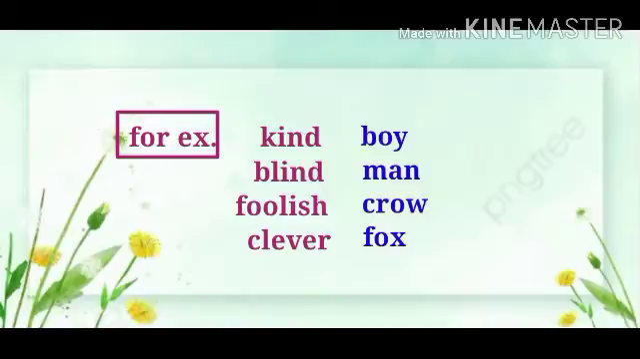Blind man, foolish crow, clever fox. What kind of man? Blind. What kind of crow? Foolish. What kind of fox? Clever. So kind, blind, foolish, clever, all are adjectives which describe a boy, man, crow and fox.